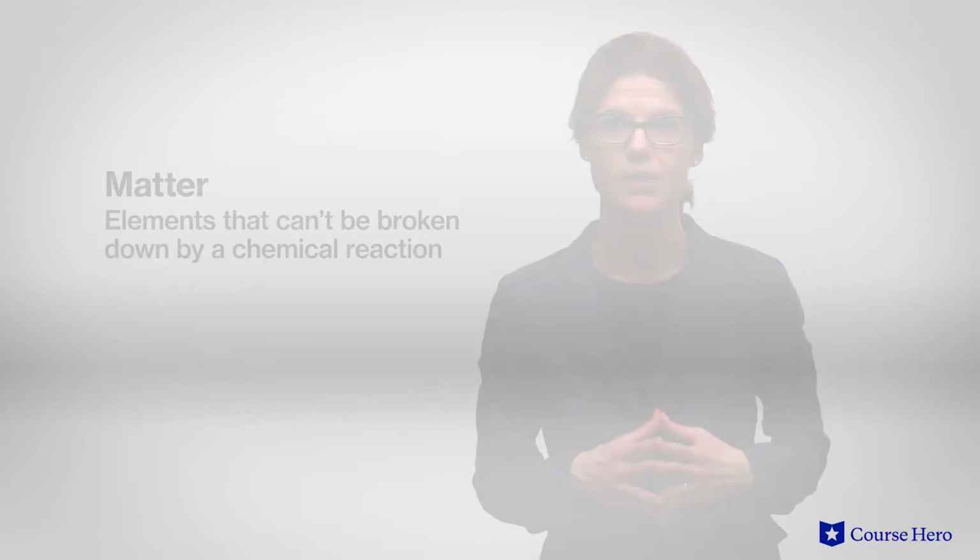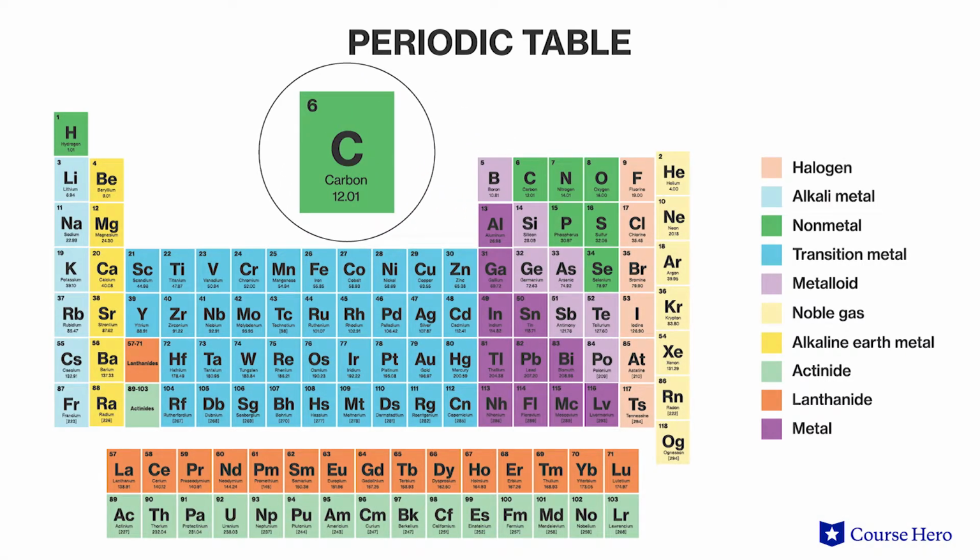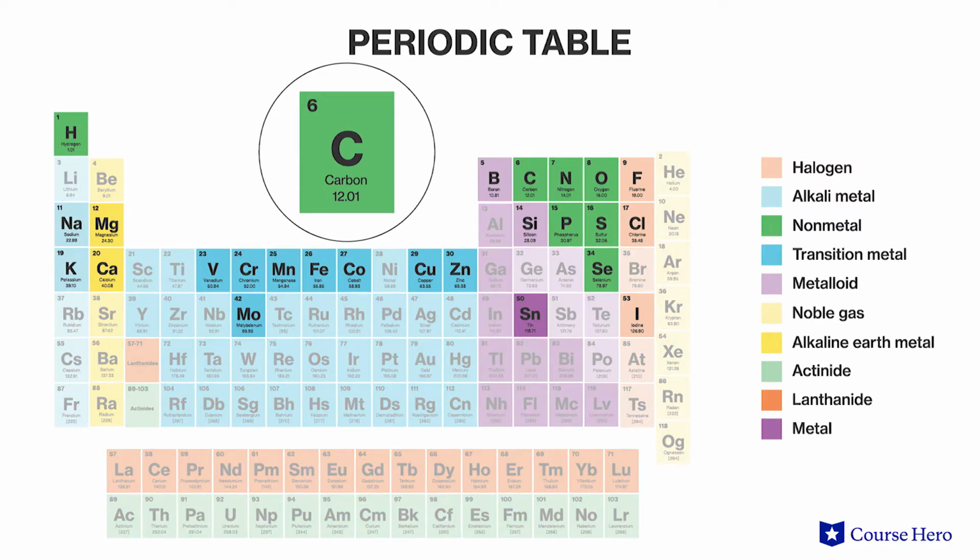chemical reactions. Scientists have identified 118 elements, but only 92 elements occur naturally on Earth. The remaining elements are unstable and made in a laboratory. Each element is identified on the periodic table by a 1 or 2 letter symbol called a chemical symbol. Of the 92 naturally occurring elements, 25 are essential to living things.